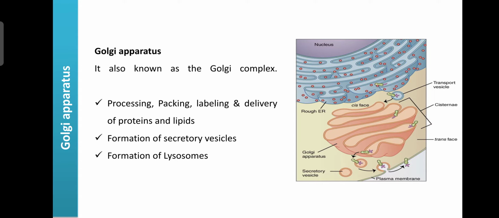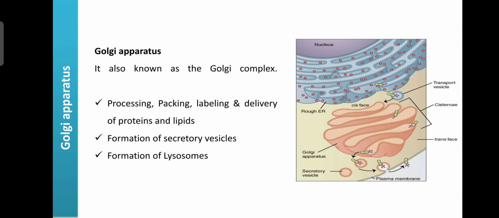Next one is the Golgi apparatus, also known as the Golgi complex. The Golgi apparatus is present in all types of cells except RBC. It is mainly involved in the processing, packaging, labeling, and delivering of proteins and lipids that were synthesized in the ribosomes and endoplasmic reticulum. It means the Golgi apparatus is always found near the rough endoplasmic reticulum as well as the ribosomes. The substances secreted in the rough endoplasmic reticulum and ribosomes are properly packed, labeled, transported from one place to another, and secreted.